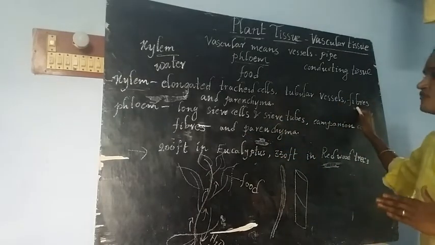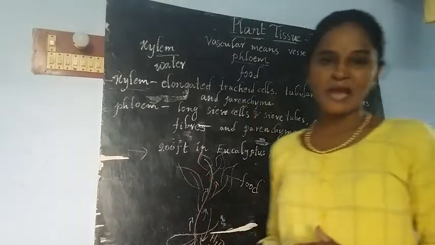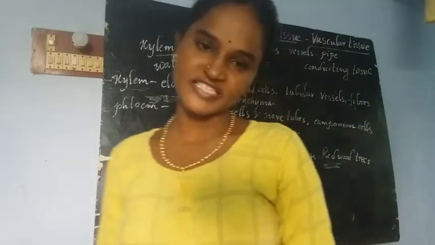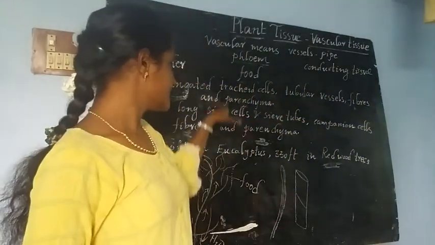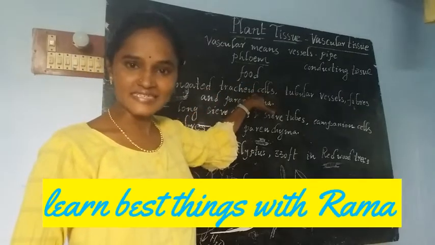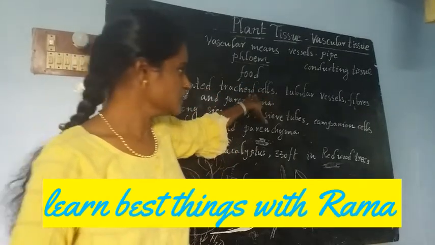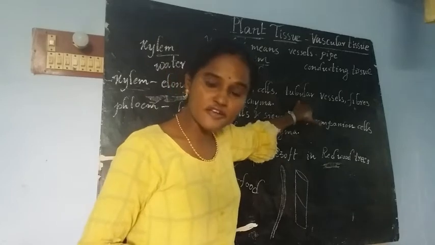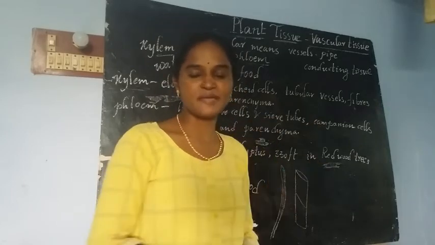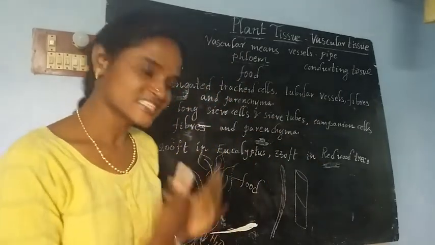Along with that, fibers and some parenchymatous tissue are also present in the xylem.